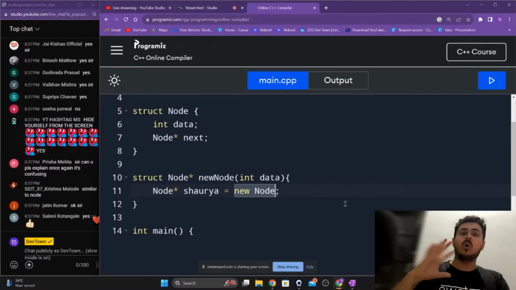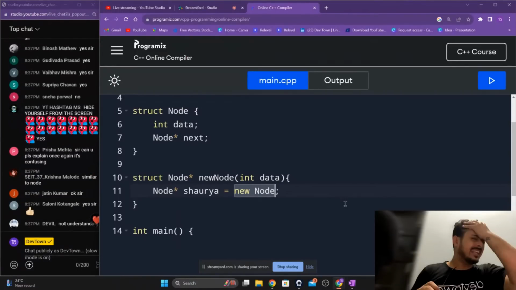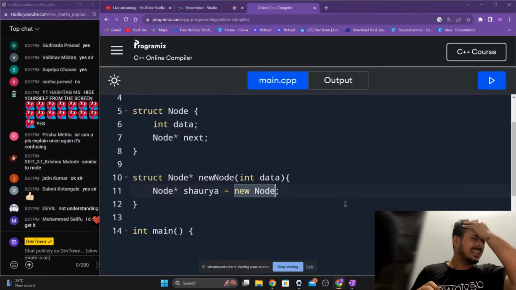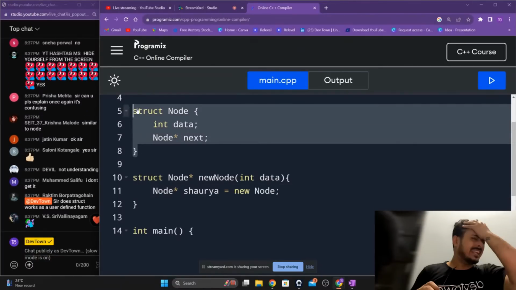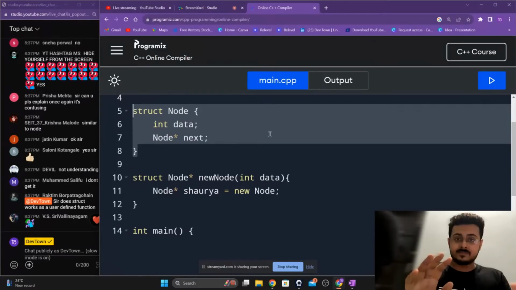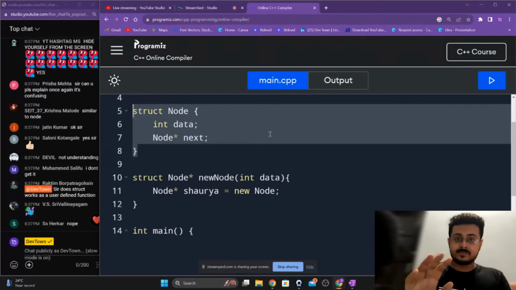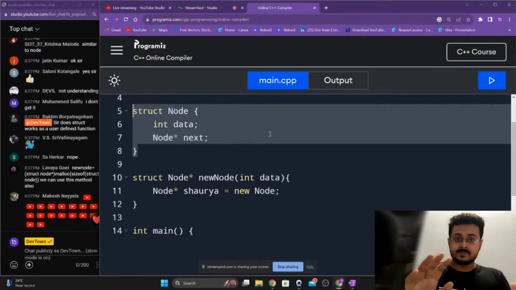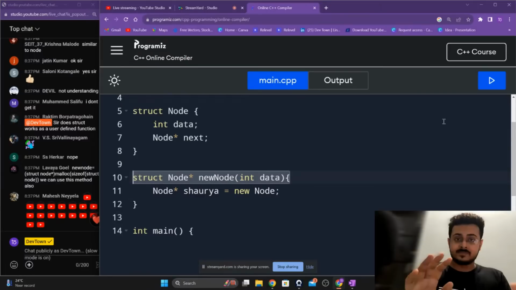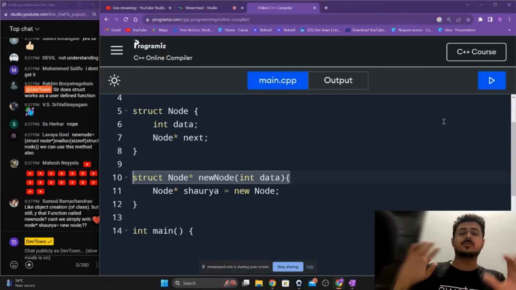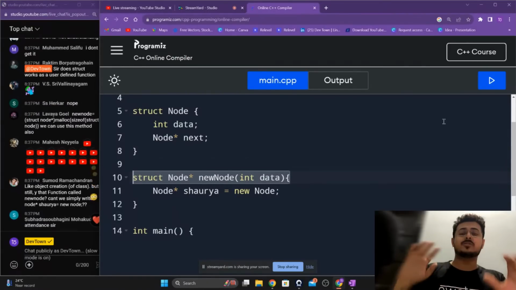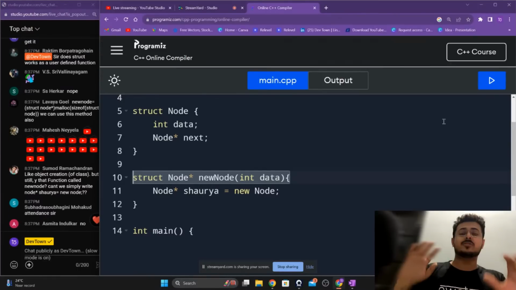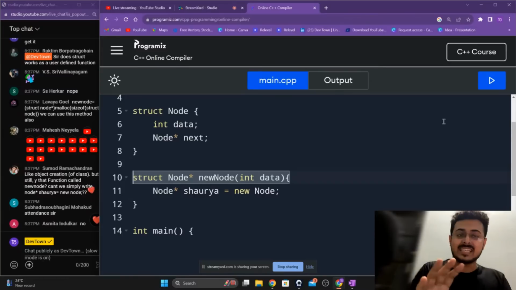I am able to understand it is very confusing for many of you guys, but just listen to me very carefully. Here you have created a particular blueprint. Now you are creating a function that helps you create new nodes. It assigns the value right over there. It creates the node, everything. So if I want to create a node that has the value of 10 inside of it, how can I do that?